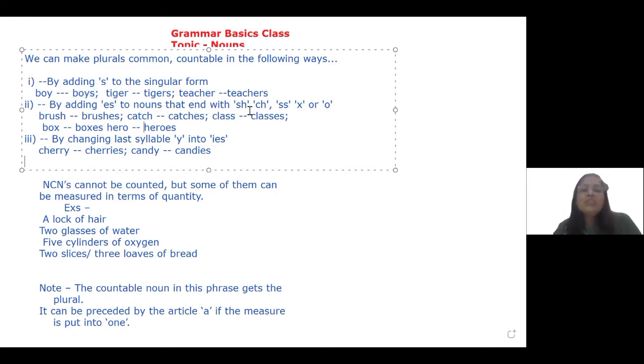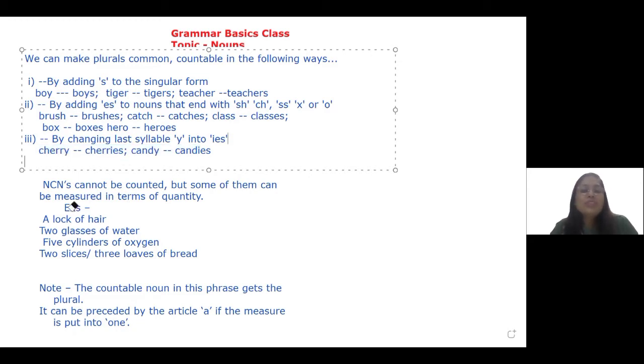There are some nouns that end in a more complex way. For example, nouns that end with sh or ch or double s or x or o, we add es to them. All right, so brush changes to brushes, catch to catches, class to classes, and so on. Then, if we have a noun that ends with y, we remove y and add ies. And here are my example: cherry to cherries, candy to candies, and so on.